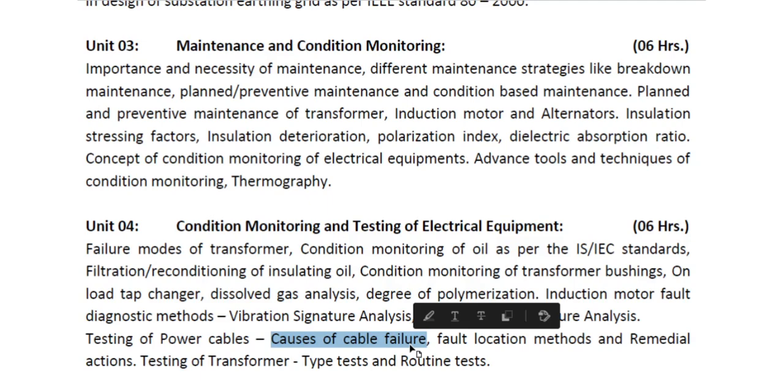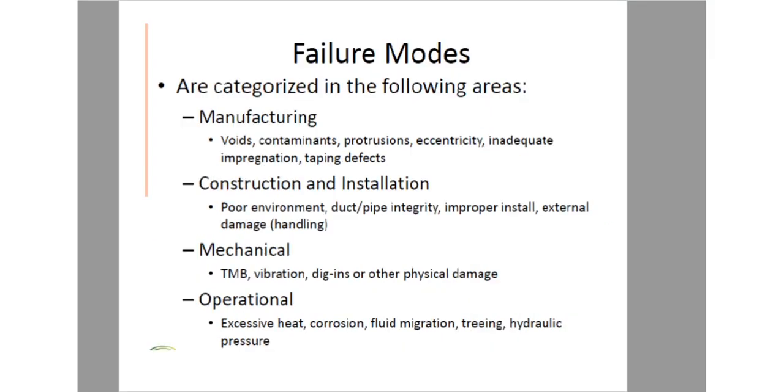This is an electric power cable, and the main cable failure reasons are categorized in the following areas. First is manufacturing.